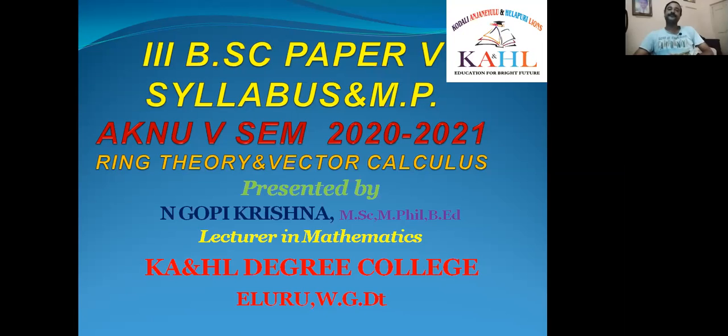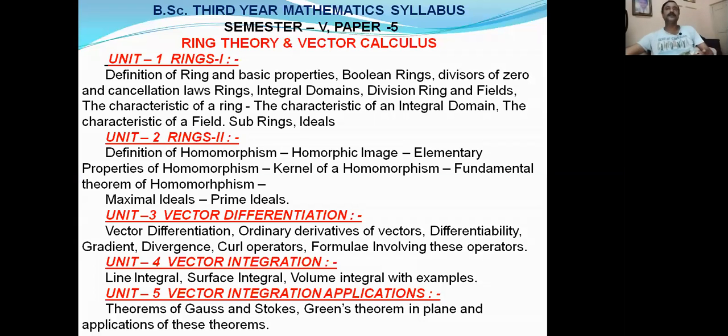So students, now we are discussing the topic ring theory and vector calculus. What is the syllabus? In each paper we have only 5 units, and in this paper also we have 5 units. What are they? Unit 1 is rings 1. Unit 2 is rings 2. Unit 3 is vector differentiation. Unit 4 is vector integration. Unit 5 is vector integration applications.